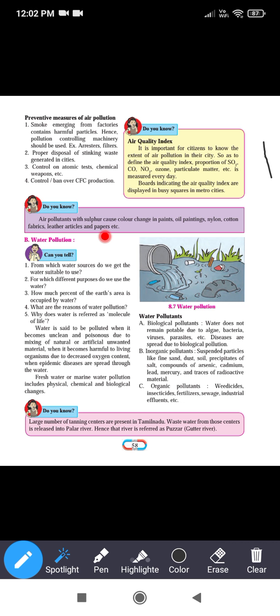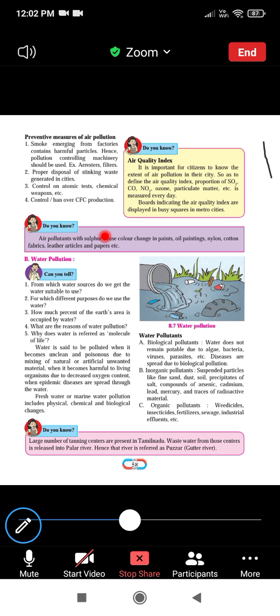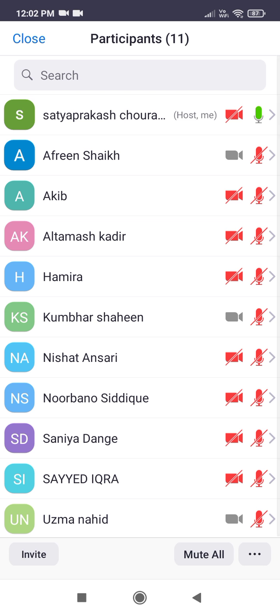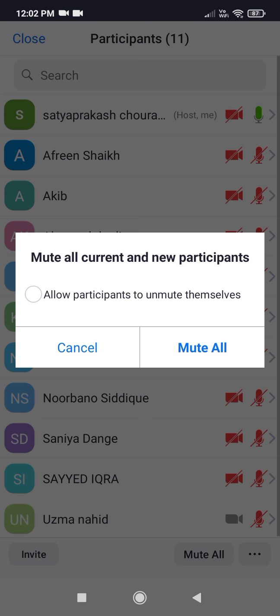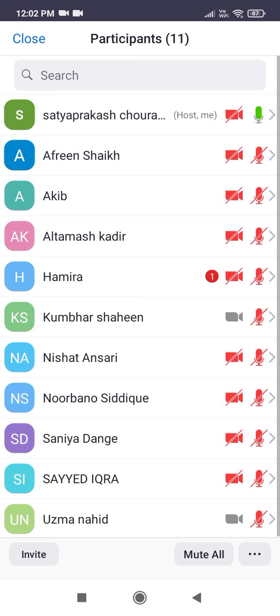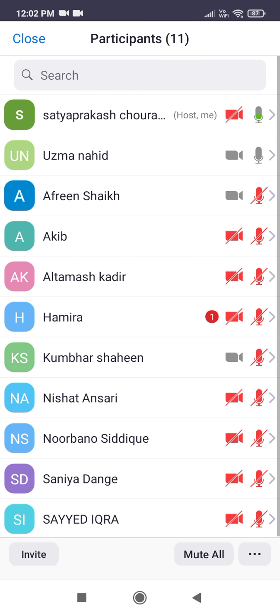Now, the next one is water pollution. This will be seen in the next lecture. Students, if you have any doubts, you can ask me now. Does anyone have any doubts? Read the lesson at home, and wherever you have doubts, note them down and ask in the next lecture.